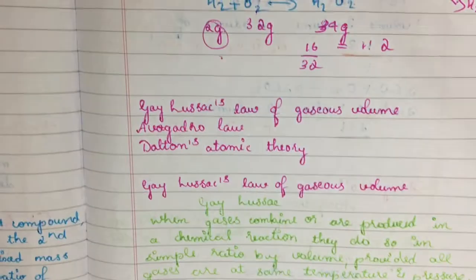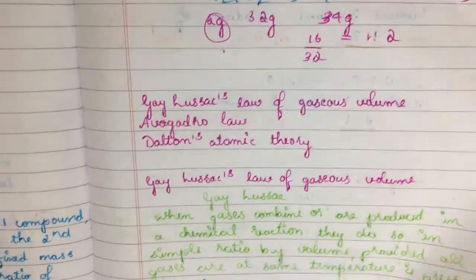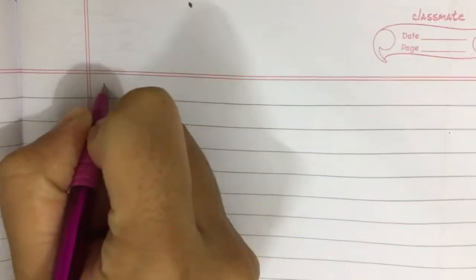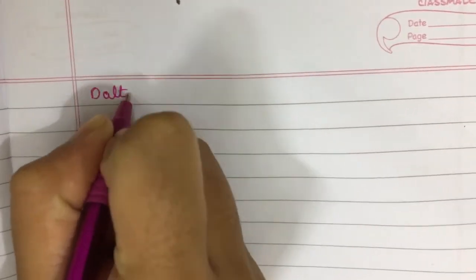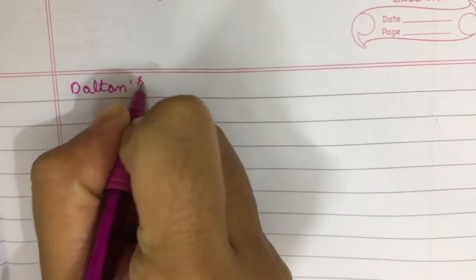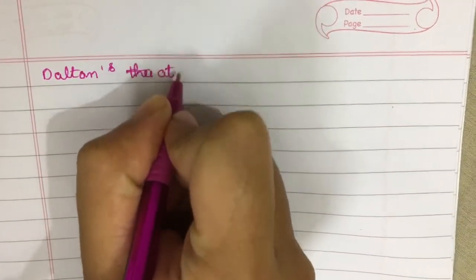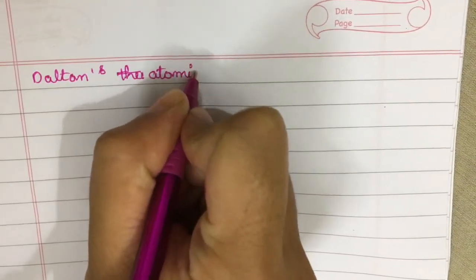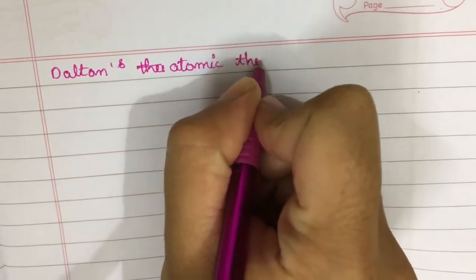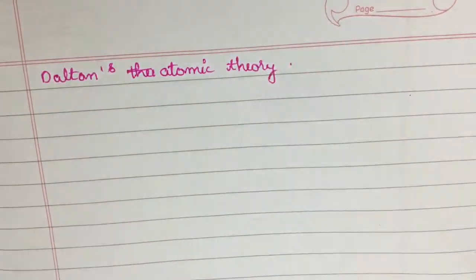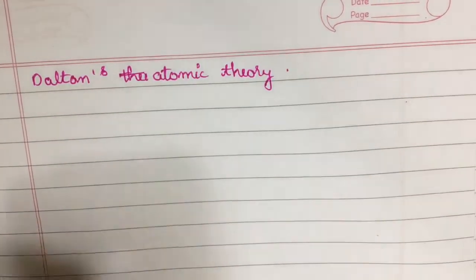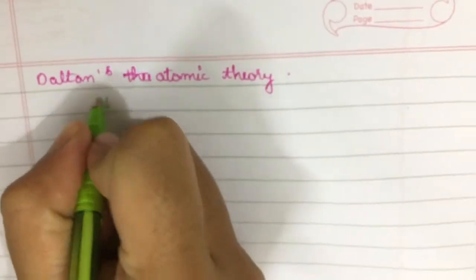The last topic of today's session is Dalton's atomic theory. Let us move on to Dalton's atomic theory. In this topic you need to learn a few postulates. This Dalton's atomic theory was proposed by the famous scientist John Dalton.